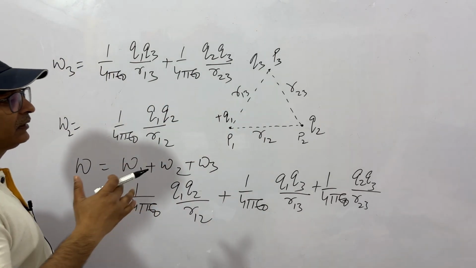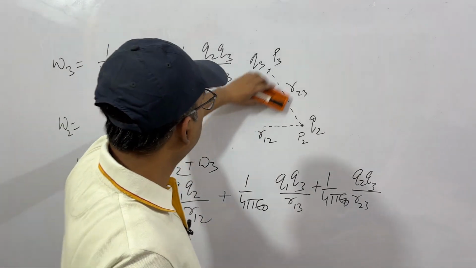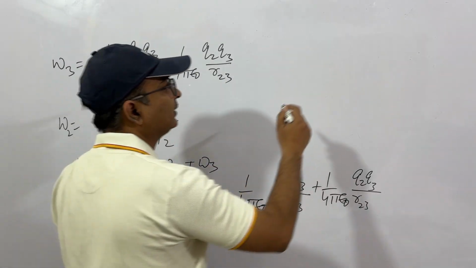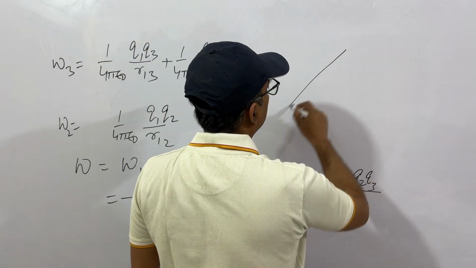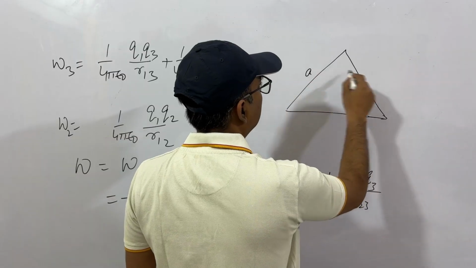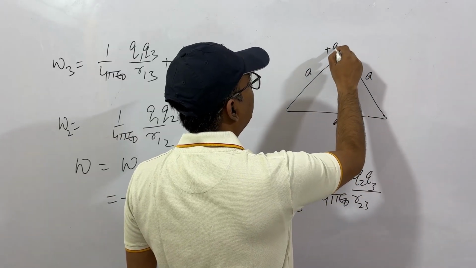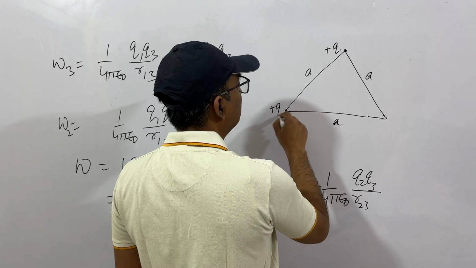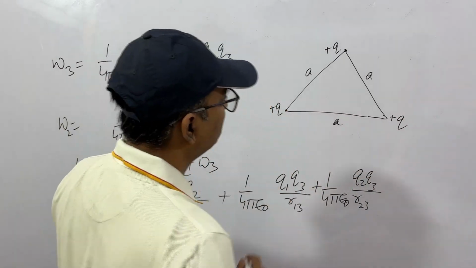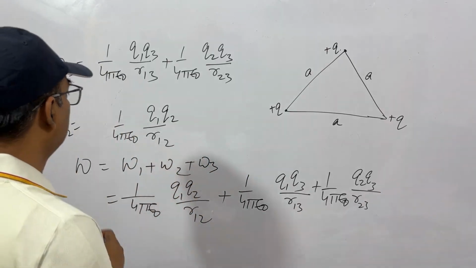Let's understand this by an example. We'll solve an example here. This is a very good example, you must understand it properly. We have an equilateral triangle with side A. Three charges, plus Q, plus Q and plus Q, are placed at the vertices. So the first part of this question is, what is the potential energy possessed by this system?